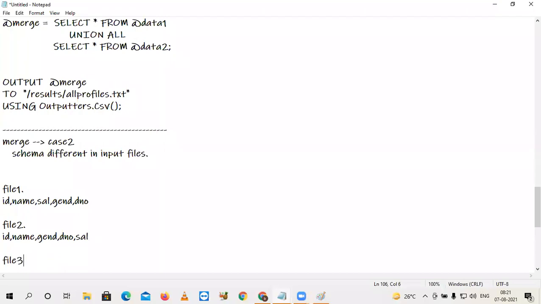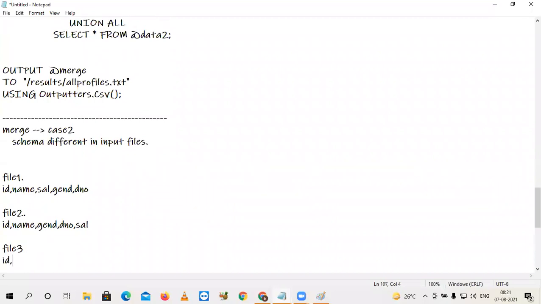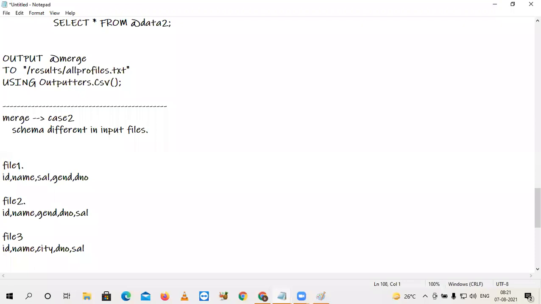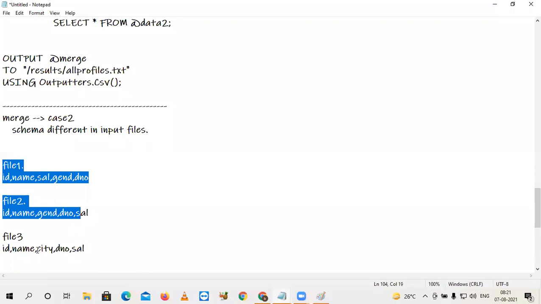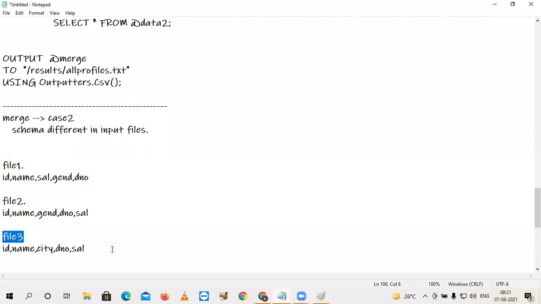Think that still file 3 is available. Okay, file 3 is available. Here ID, name, city, department number, salary. Observe here, in the first 2 files, the field city is not available. In the third file, gender is not available. Now I want to merge this data without any mismanipulations. Can anyone please explain to me? Please guide me how to deal with this situation.